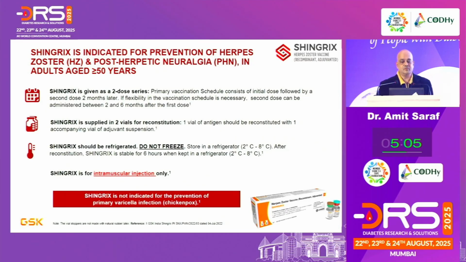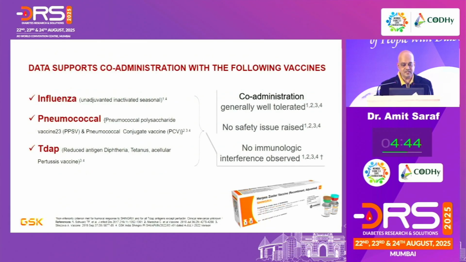Thereby, the Shingrix vaccine is indicated for prevention of herpes zoster and post-herpetic neuralgia in any adult aged more than 50 years, especially in a diabetic individual. It's given as 2 doses. Day 1 is the first dose, and between 2 to 6 months is the second dose of Shingrix vaccine. It's not to be frozen; it's to be kept in the refrigerator between 2 to 8 degrees Celsius.